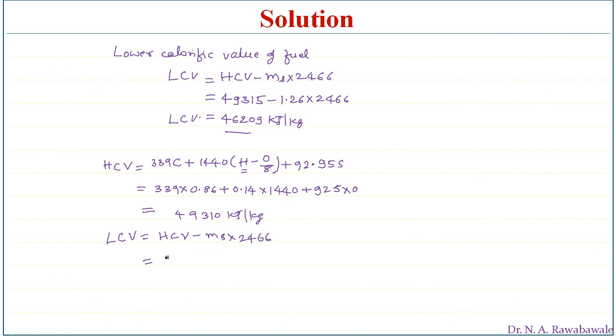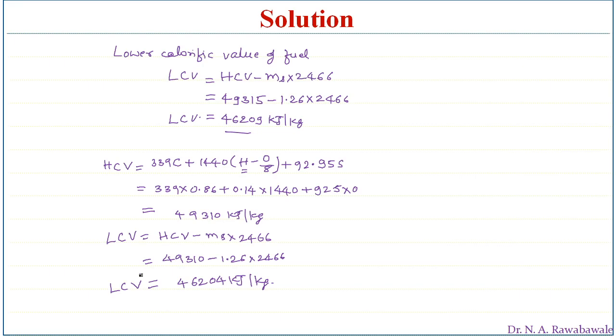So higher calorific value we know 49310 minus steam produced is 1.26 into 2466. So this gives us 46,204 kilojoules per kg of heat energy, the lower calorific value of fuel we can obtain.